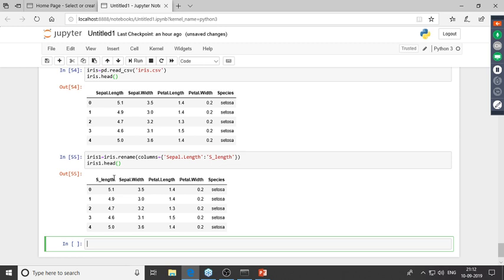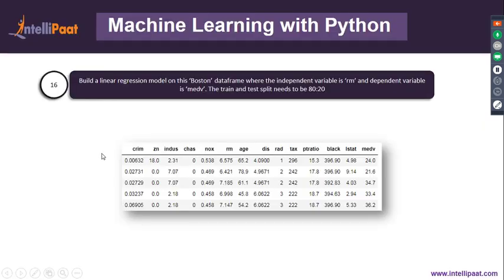So going ahead, we'd have to build a linear regression model. So this is our dataset over here. This is the Boston dataset. So this basically comprises of different factors which would influence the median price of a house. And over here, we'd have to build a linear regression model where our independent variable is RM and the dependent variable is MEDV. Or in other words, we'd want to understand how does the median value of the price of the house change with respect to this RM feature over here, right?